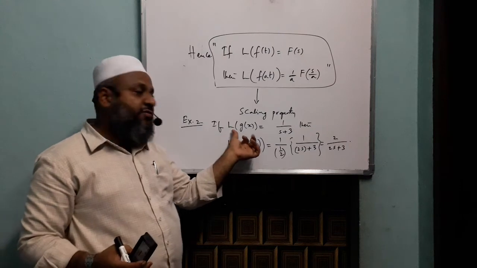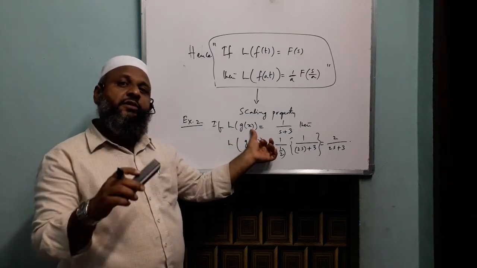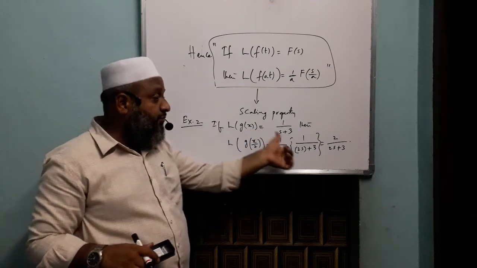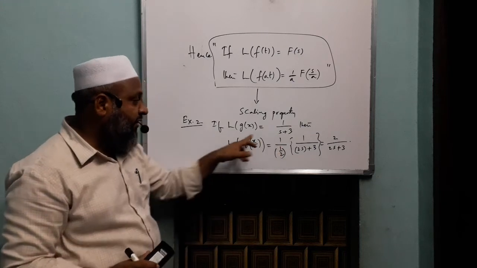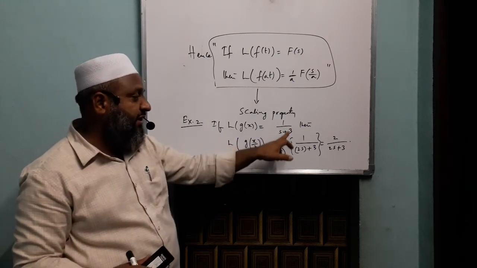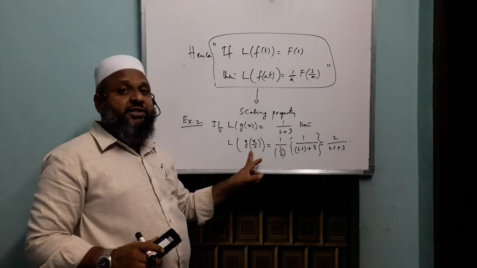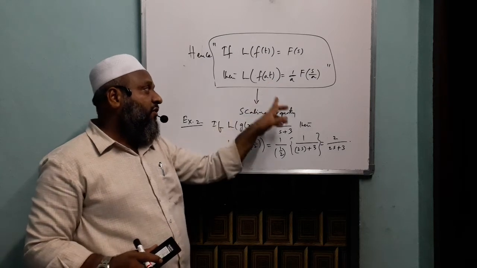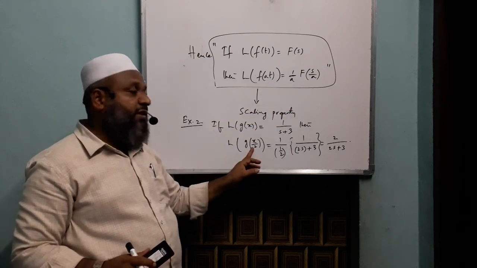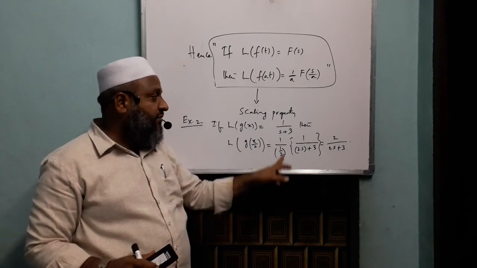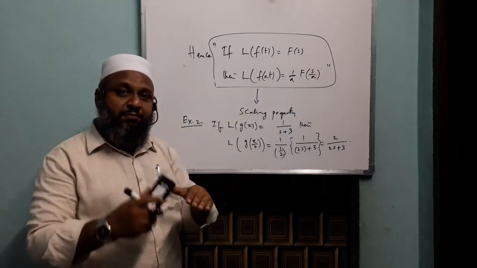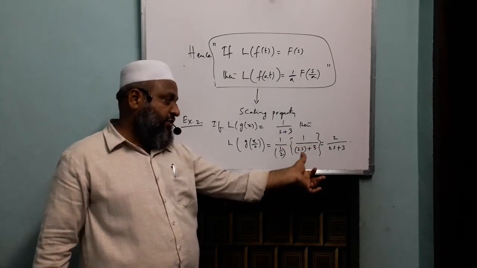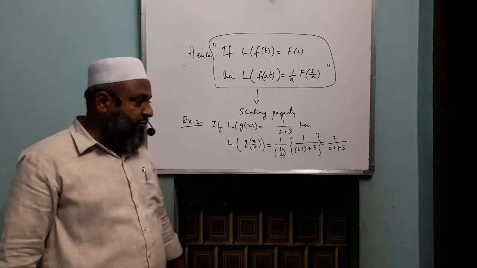If the Laplace transform of g of x, the input function, instead of t we are using input variable x, but the output variable we reserve s for that one. Okay, so if the Laplace transform of the function is 1 by s plus 3, then for the scaled function g of x by 2, the Laplace transform is, here the a value is to be written as 1 by a, here a is 1 by 2, so 1 by 1 by 2, and here s by a, that is s by half, that becomes 2s. So in the place of s we are substituting 2s plus 3. Finally these two coming up 2 by 2s plus 3.